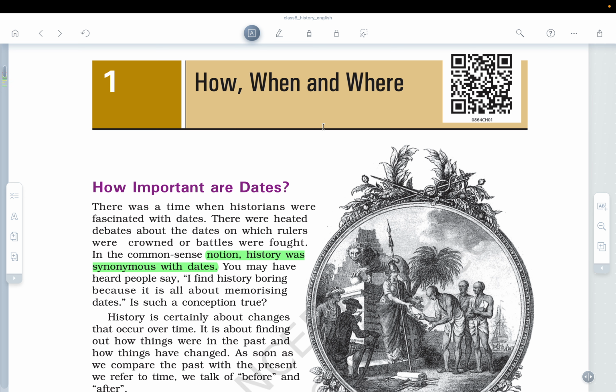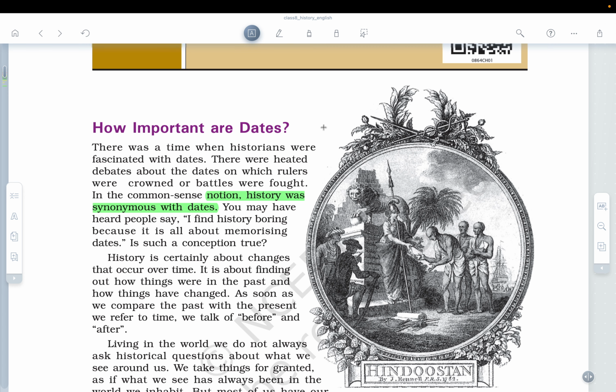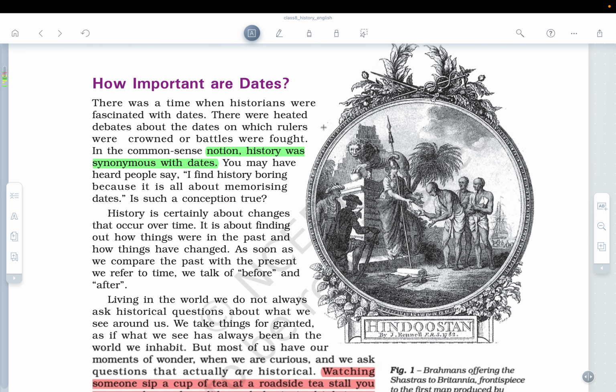So the first chapter, How, When, and Where, starts with a general discussion about history and how history is connected with the notion of dates. The NCERT also talks about the fact that few people find history very boring because they think that history is only related to dates and they have to remember a lot of dates. So in simple layman terms, NCERT defines history as nothing but the changes which have occurred over time.